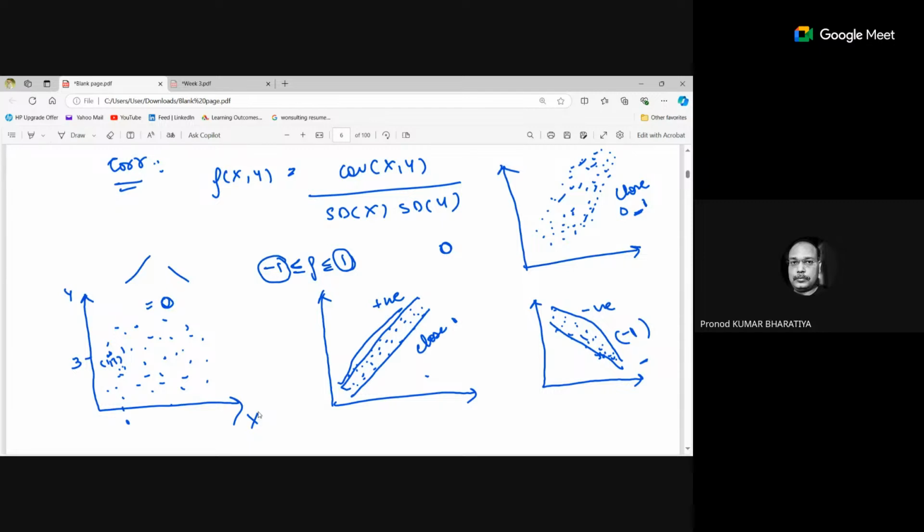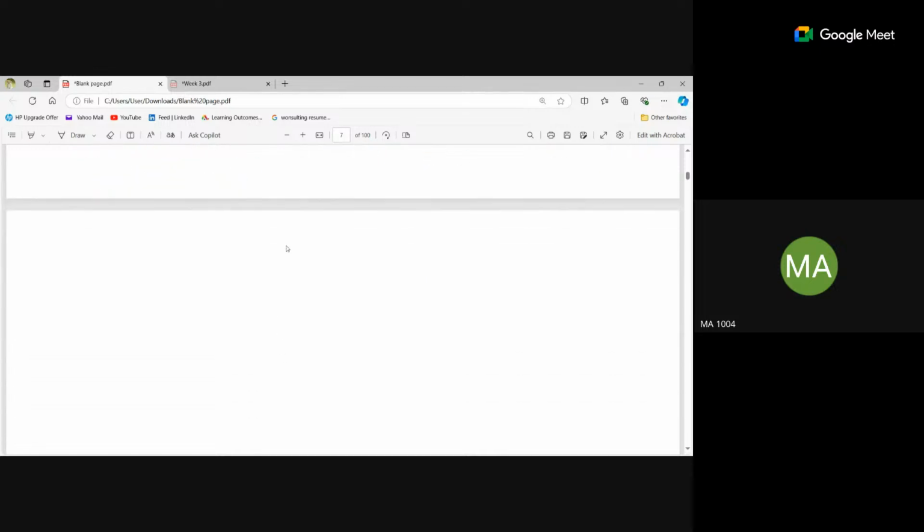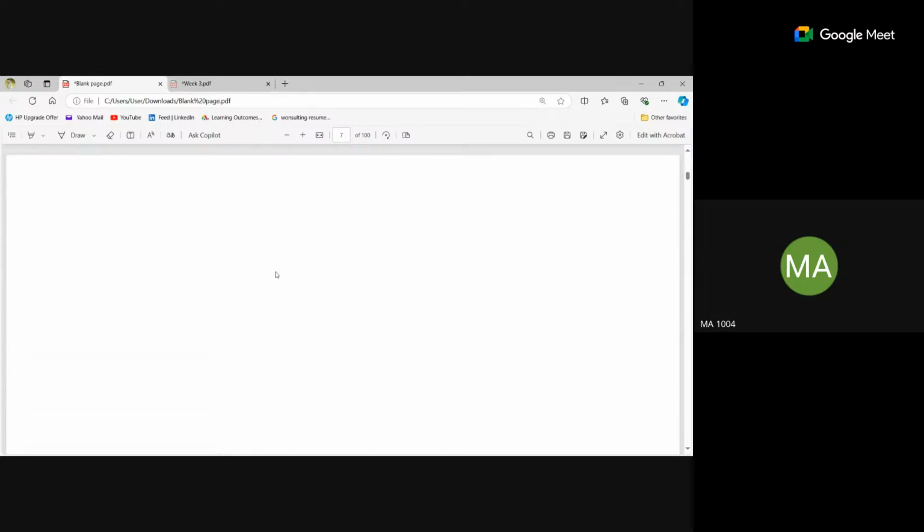If it is quite wide, then we can conclude that it may be anywhere between 0 and 1. Is this plot clear? Is correlation clear? Yes, ma'am.